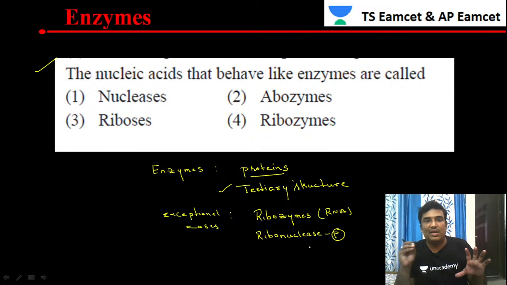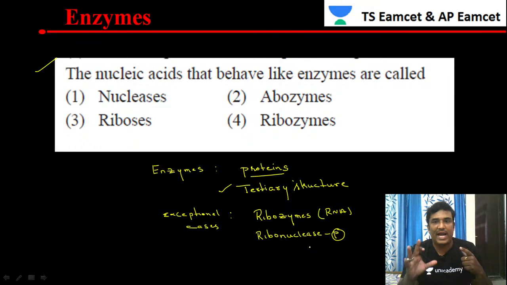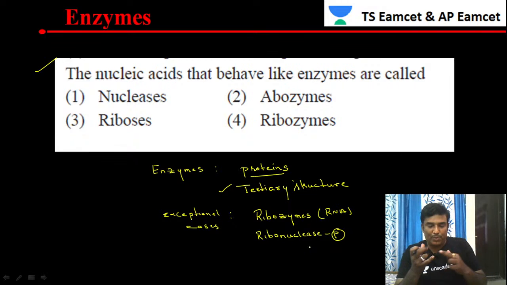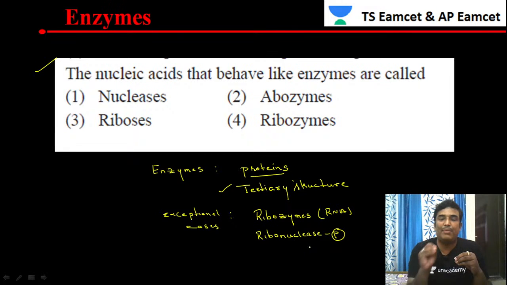So the chemical nature of enzymes is that they are made up of proteins. Proteins exhibit different types of structures: primary, secondary, tertiary, and quaternary structure. Of all these, the proteins present in enzymes exhibit the tertiary structure. But there is an exceptional case where enzymes are made up of nucleic acids. The best example is ribozyme, a nucleic acid which is an enzyme. Similarly, ribonuclease P, where P means phosphate. So these are the two exceptional cases.